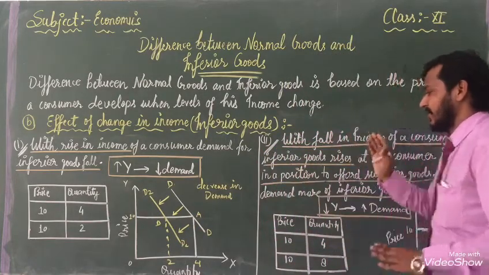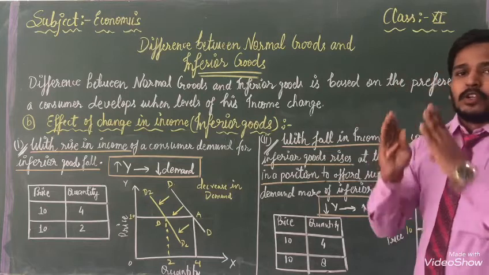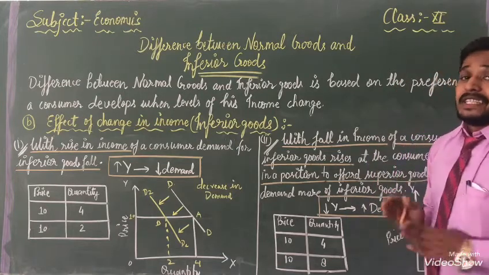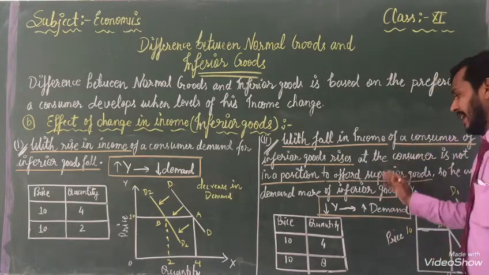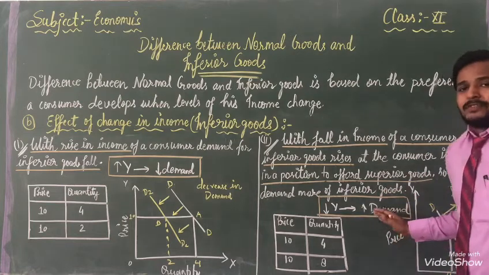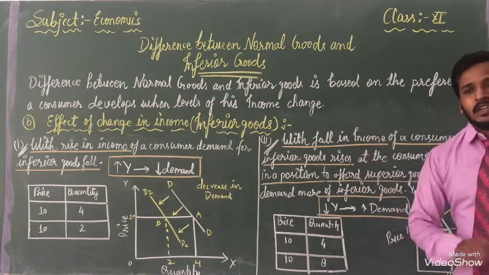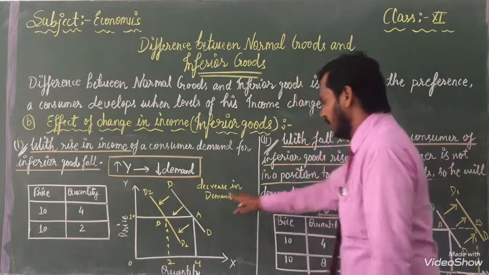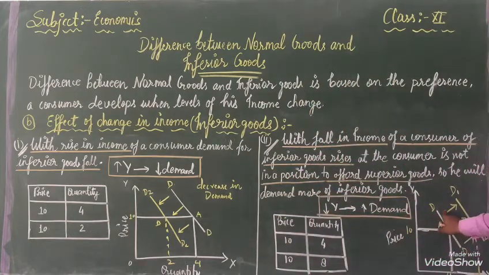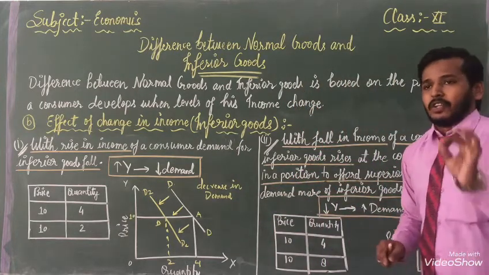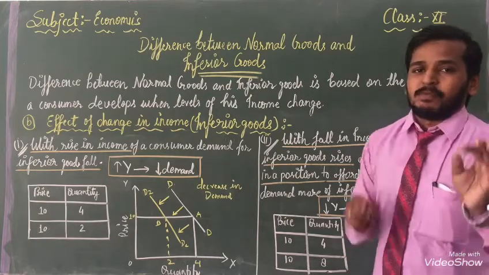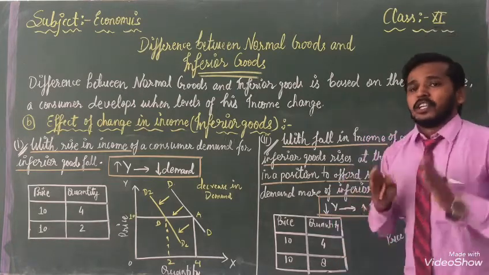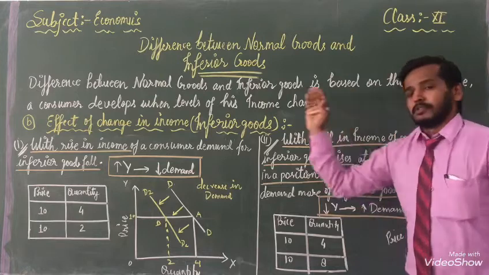But in second condition, when our income will go down, on that time demand of inferior goods will increase. With the help of schedule we are representing it in front of you. This is the only one main motive, explaining in front of you to understand the difference between both.